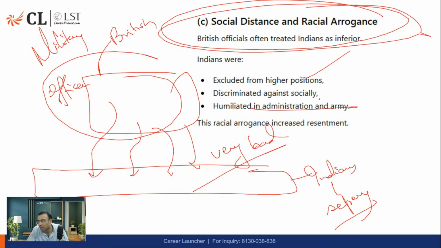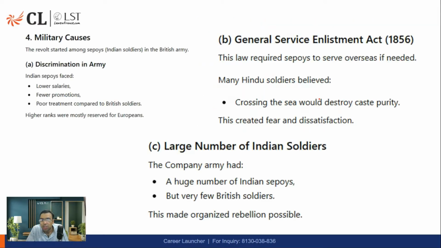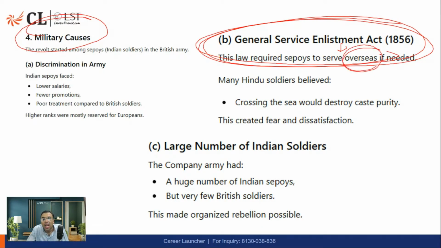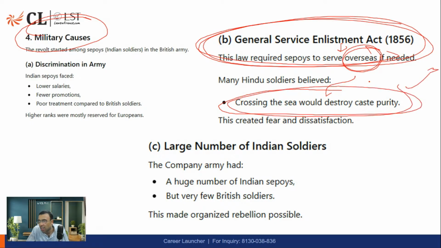Racial arrogance they used to actually, I am sure you must have heard it, ये सब आपने देखा होगा मूवीज वगैरह में भी. So this is what the reason was. Military causes, एक law था General Services Enlistment Act. So basically under this, the junior military personnel were supposed to go overseas, outside India. And there was a lot of belief that of course if you cross the sea you will lose caste purity etc. तो ये सब लोगों को पसंद नहीं आता था. You are sending us outside the country and all.